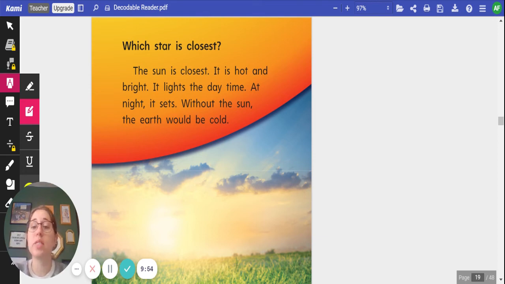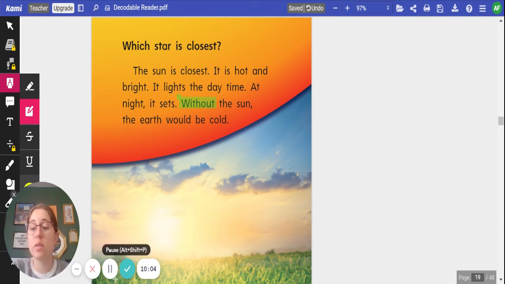Go ahead and pause the video to see if you can find your high frequency word in this paragraph and write it down. All right, and in this paragraph, I found our high frequency word without. Let's move on to the next page.